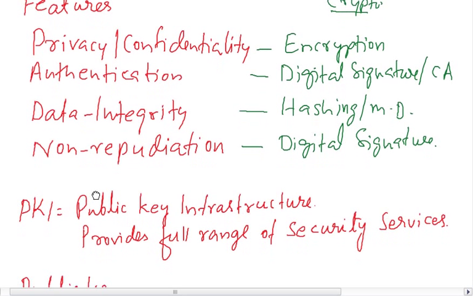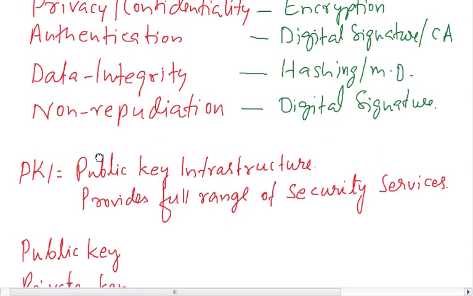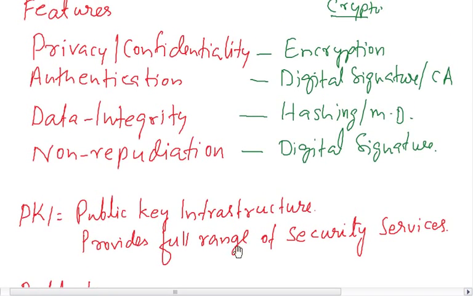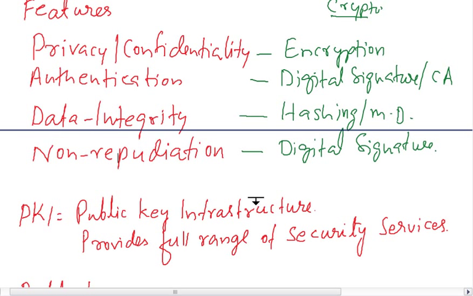So there is a concept, PKI. PKI stands for Public Key Infrastructure, which provides the full range of security services. What are the full ranges? The ranges are privacy, it can give confidentiality, it should give authentication, it should give data integrity, because if one sends some data from one place to another, the data integrity says that